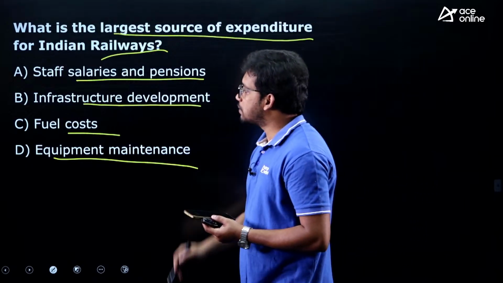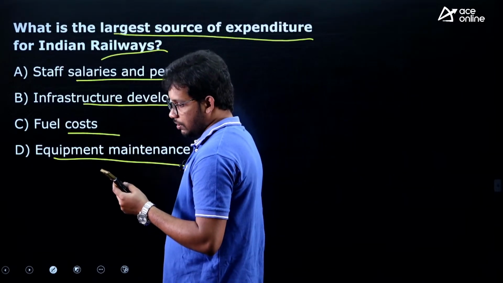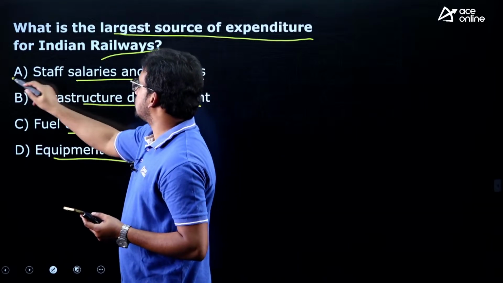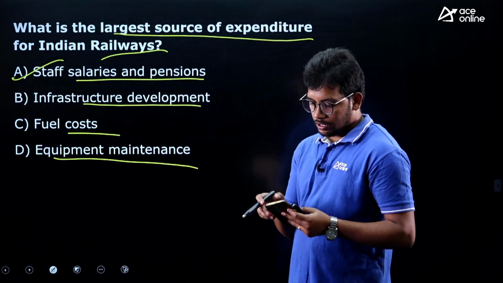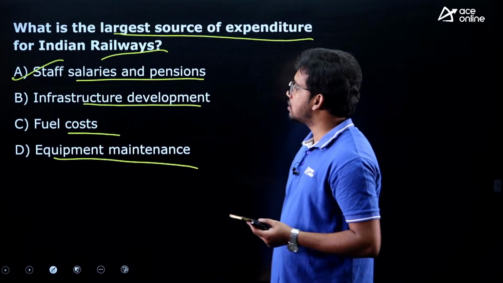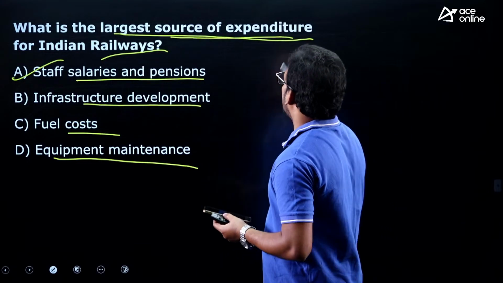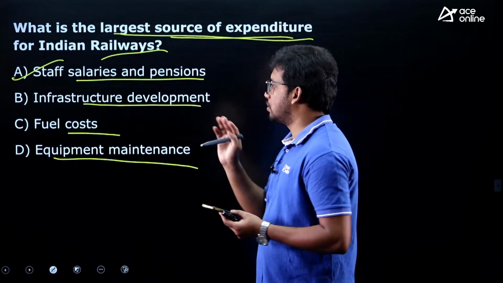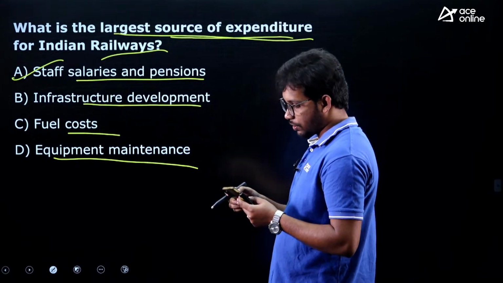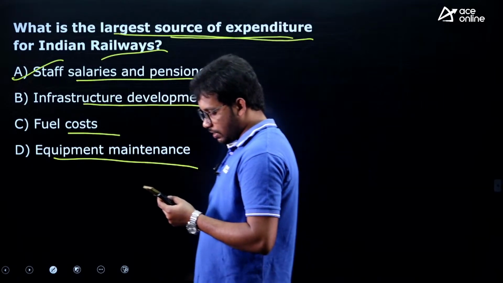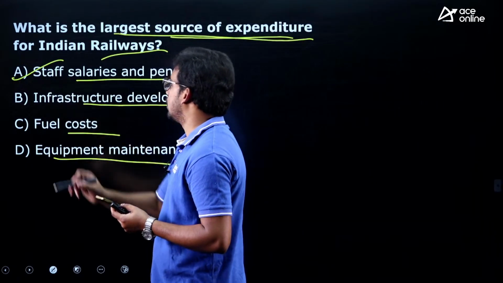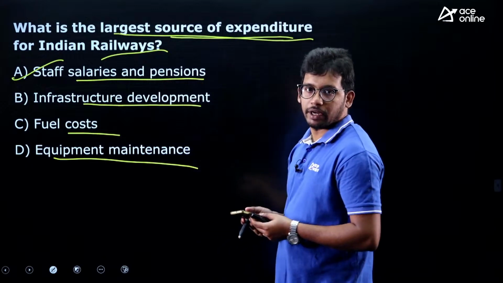Now, in terms of expenditure, it is staff salaries and pensions, right. Staff salaries and pensions is the largest source of expenditure. Again a very direct question, correct. So, Venkat Mahalakshmi has answered this correctly, staff salaries and pensions.